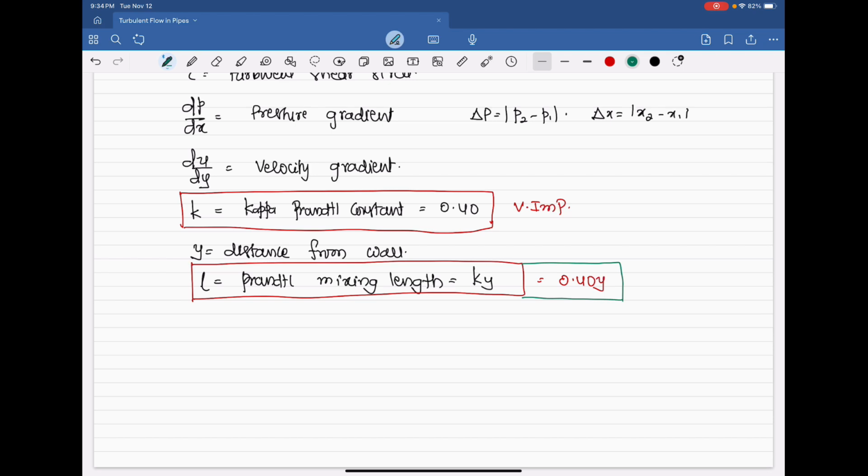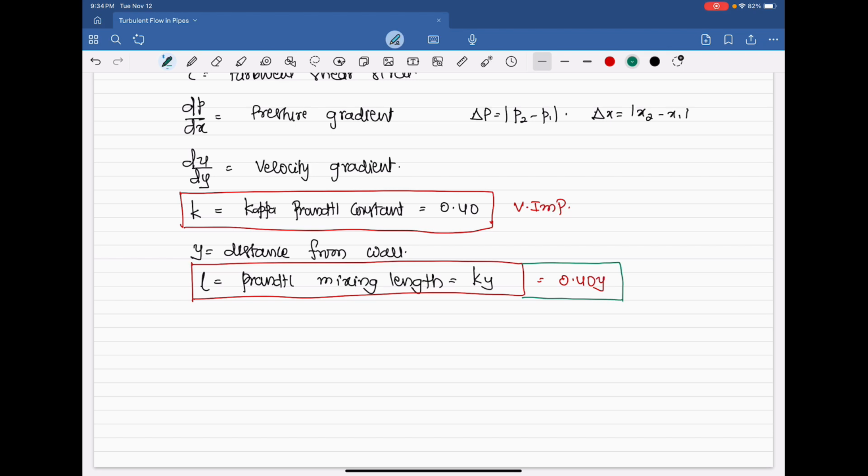Hence we cannot directly find the velocity profile, and there will be some amount of difference between the practical values and the modeled or theoretical values.